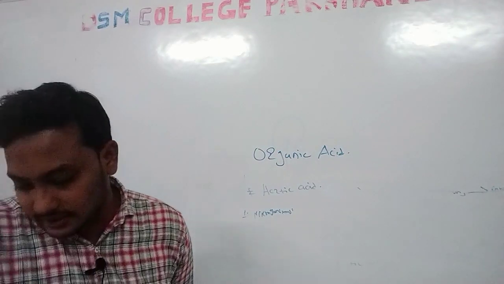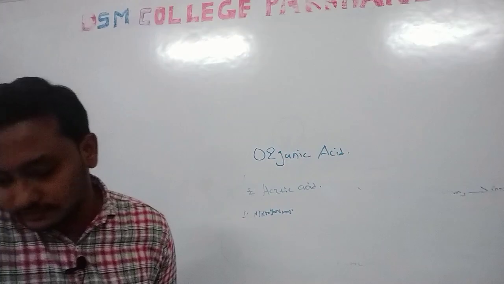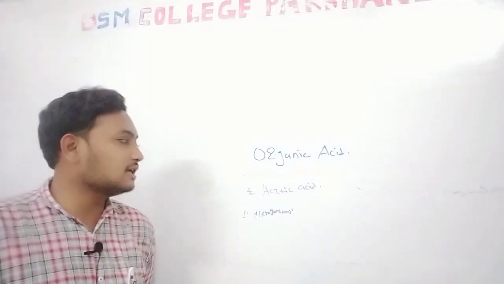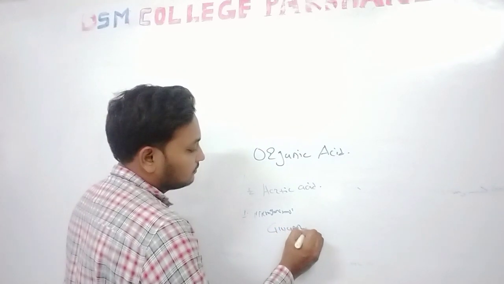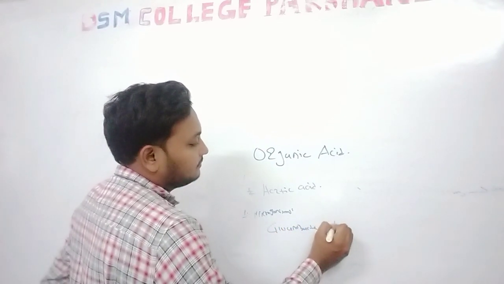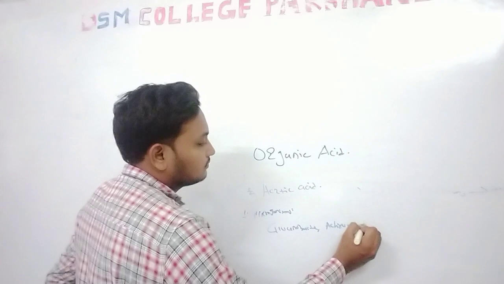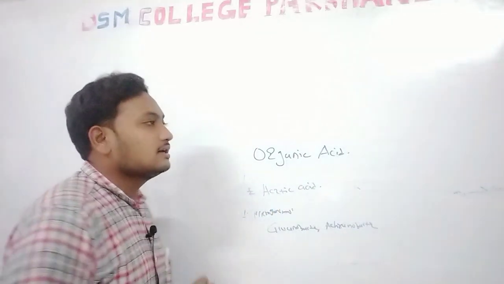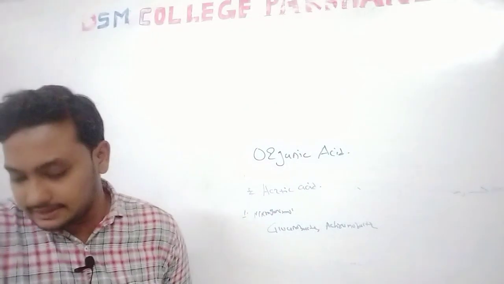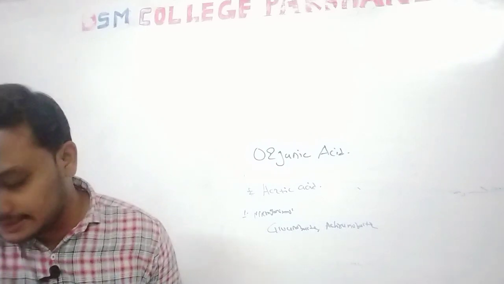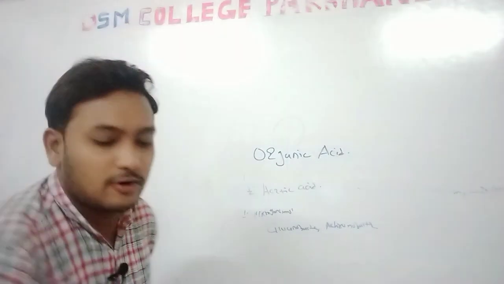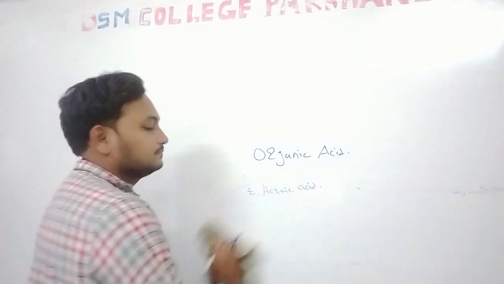Gluconobacter and Acetobacter are the organisms producing the acetic acid. Gluconobacter, Acetobacter are producing the organic acid, that is acetic acid. Next point is the biosynthesis of the acetic acid.